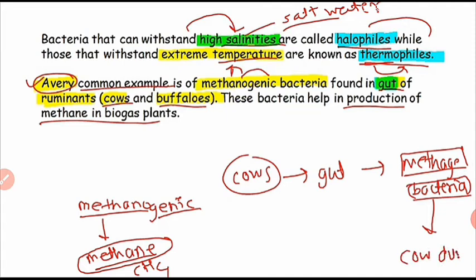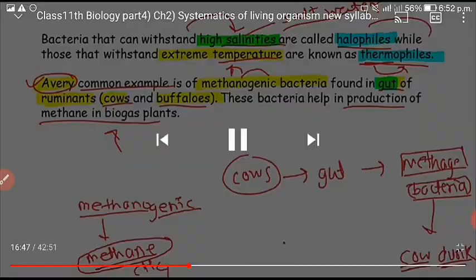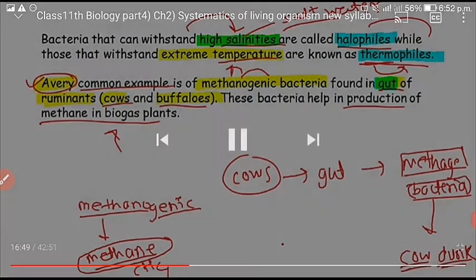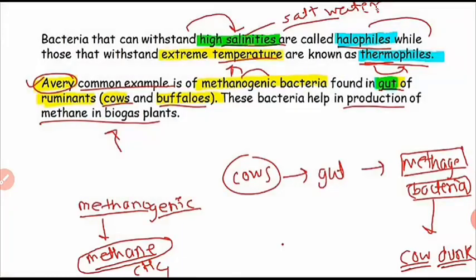Cow dung is also an example, which produces biogas. In biogas production, these are mostly used for methane production in larger amounts. So a common example is methanogenic bacteria.